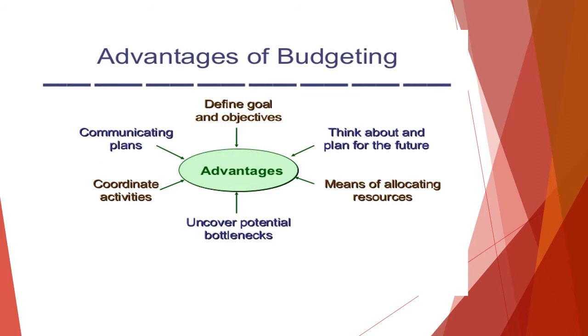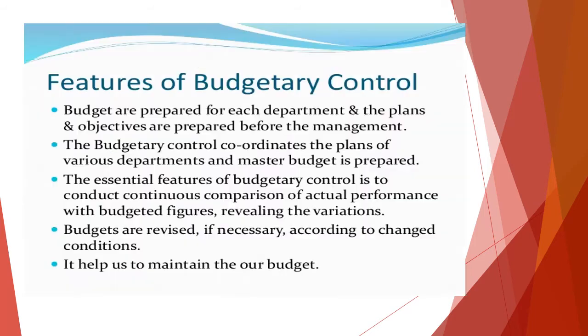So here budgeting is always helpful for resource allocation. What are the resources available and how much is to be allocated? So that is the reason why we have budgeting. It also tries to uncover the potential bottlenecks. So what are the hurdles in the process of attaining the goal? What will be the problems, and possible solutions also will be given. It is uncovering the potential bottlenecks, and it is trying to coordinate the activities, and very importantly, the budget is nothing but giving us a communication. This could be the result. So based on that, all the plans will be communicated. So this is the budgeting.